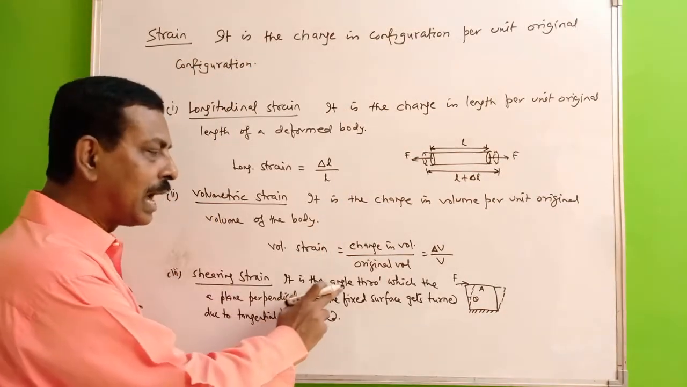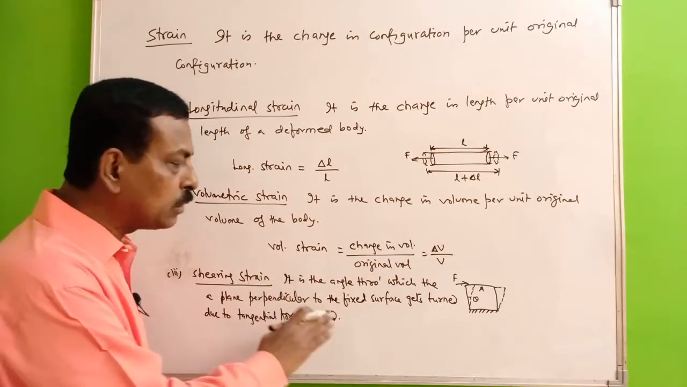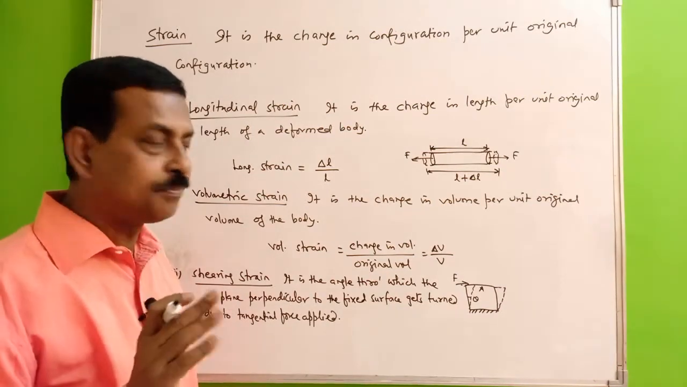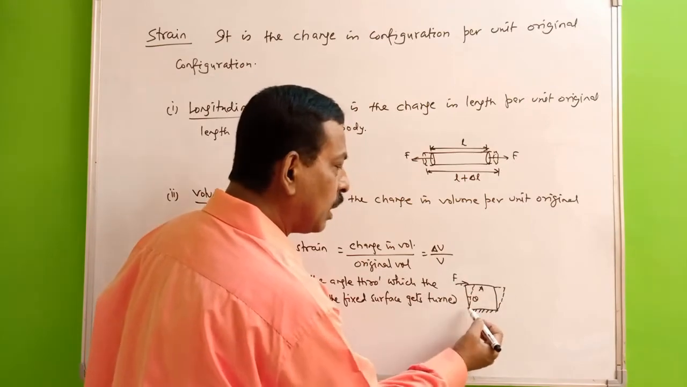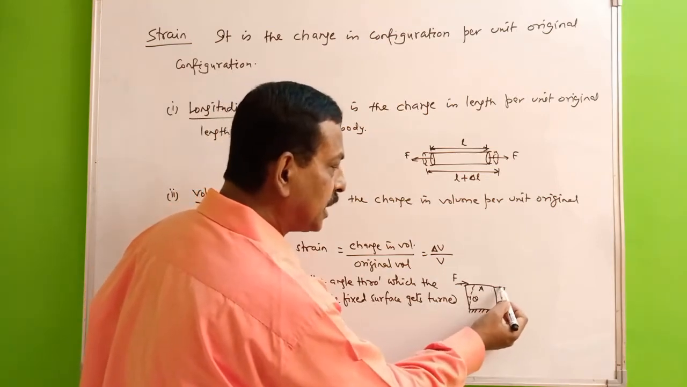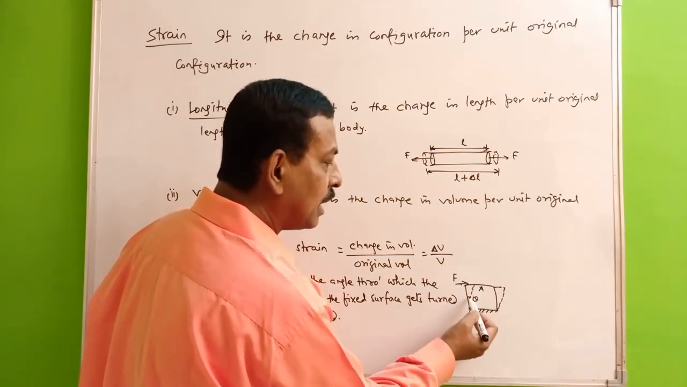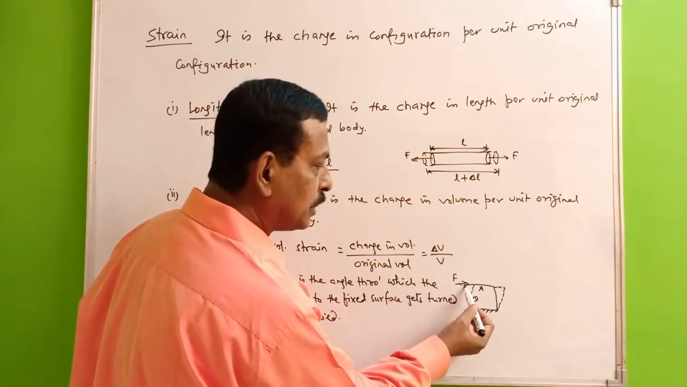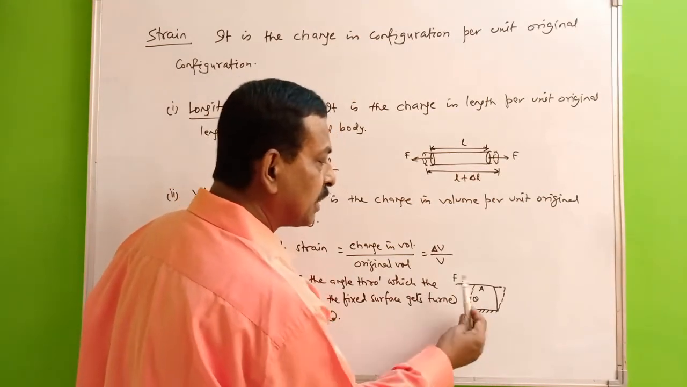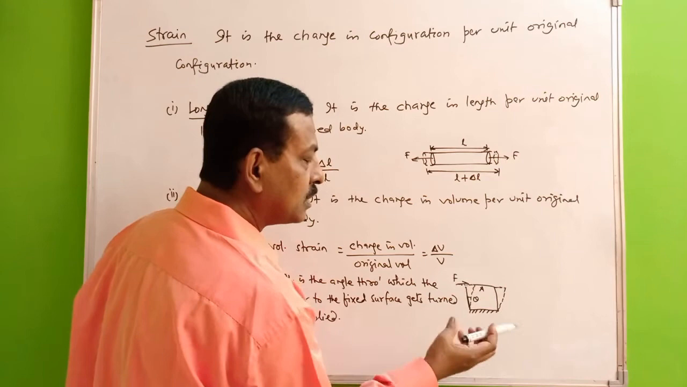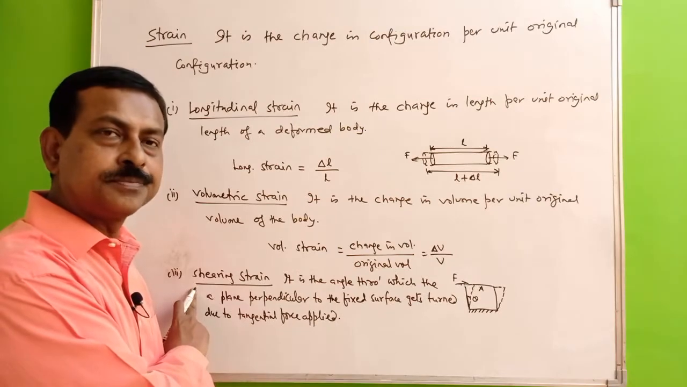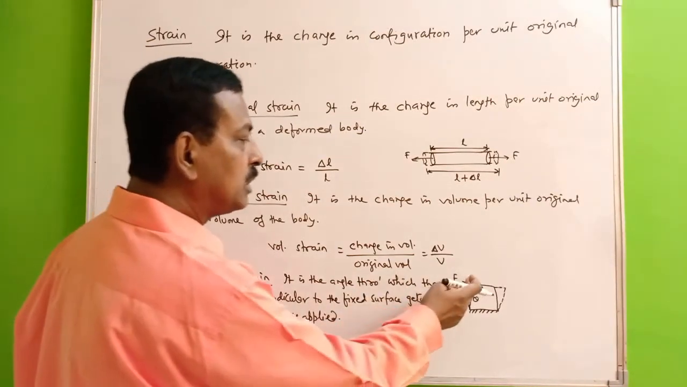So shearing strain is the angle through which the plane perpendicular to the fixed surface gets turned due to the tangential force applied. Like here we had this particular body on which we have applied this tangential force F. The body is getting changed its shape like this. So here this particular surface is the normal surface. That means this is the surface perpendicular to this fixed surface. So this surface gets turned here by the angle theta. So this theta will give you the shearing strain here.